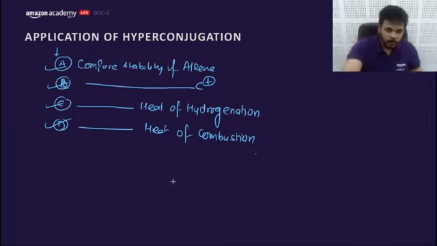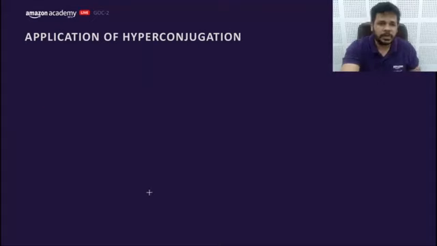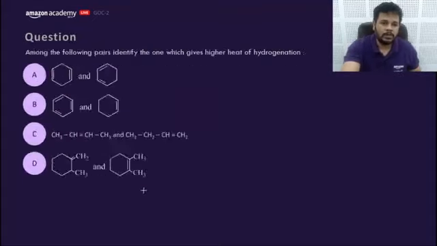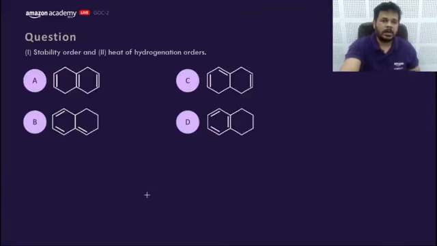Let's move on. Compare the stability of alkenes. We can compare the stability of alkenes and carbocations, we have already discussed. Let's move to the next part, heat of hydrogenation. Before that, we'll go for some questions. Let's do some questions. Stability order.